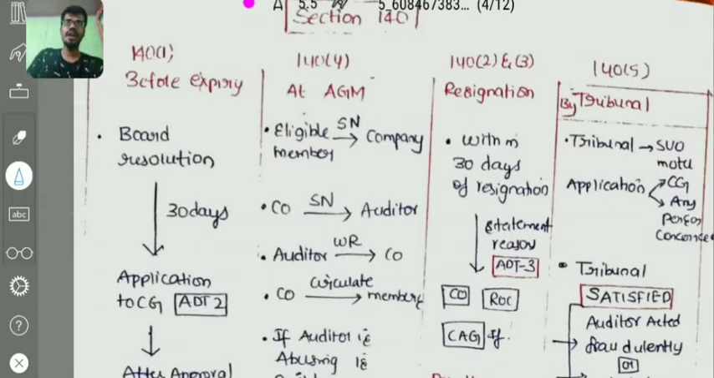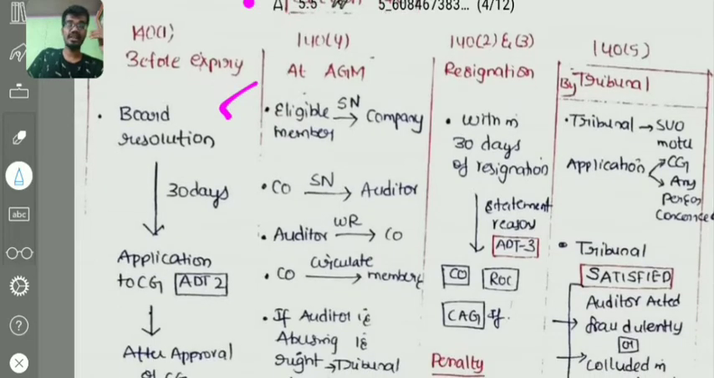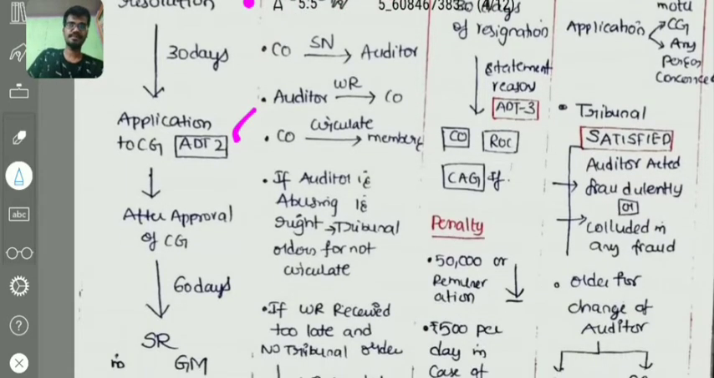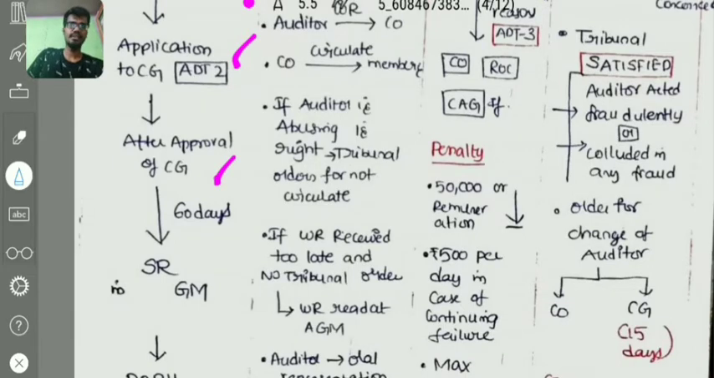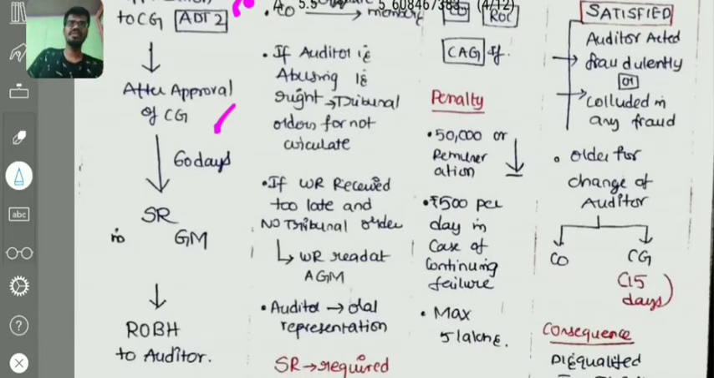Section 140 subsection 1: before expiry of his term, can an auditor be removed? Yes, an auditor can be removed before expiry of his term. First of all, a board resolution needs to be passed. After the board resolution, within 30 days from the date of passing it, an application shall be sent to the Central Government for approval. That application shall be in Form ADT-2. Then after getting approval from the Central Government, within the next 60 days, a special resolution is to be passed in the general meeting for removal of auditor. In the general meeting, ROBH shall be given to the auditor. What is ROBH? Reasonable opportunity of being heard.